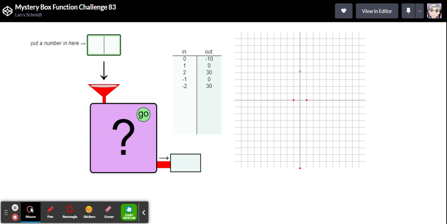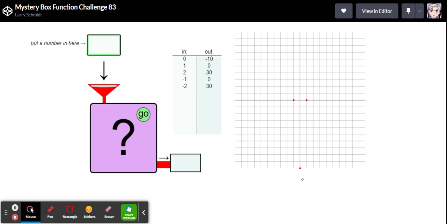I think I know what this is. I know it's not linear because it doesn't have the same slope from piece to piece, right? From here, it's a +10, but in the next chunk, it was a slope way bigger. So it went up by 30 in that next chunk. And I know it's not an absolute value. It's symmetrical across the y-axis like absolute values often are, but in this case, the pieces of the line don't have the same slopes. So I think this is a quadratic.